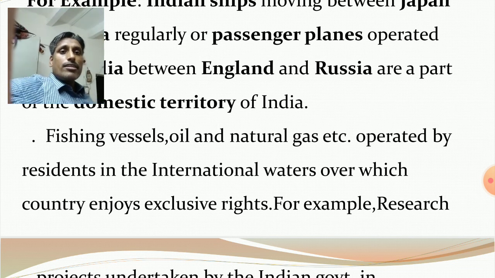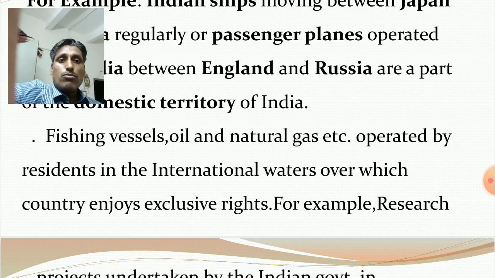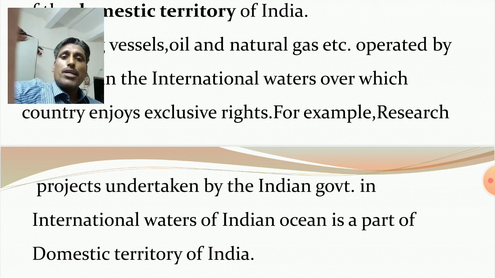Fishing vessels, oil and natural gas, etc., operated by residents of India in the international waters over which our country enjoys exclusive rights, then it belongs to Indian territory. For example, research projects undertaken by the Indian government in international waters of the Indian Ocean are a part of the domestic territory of India.